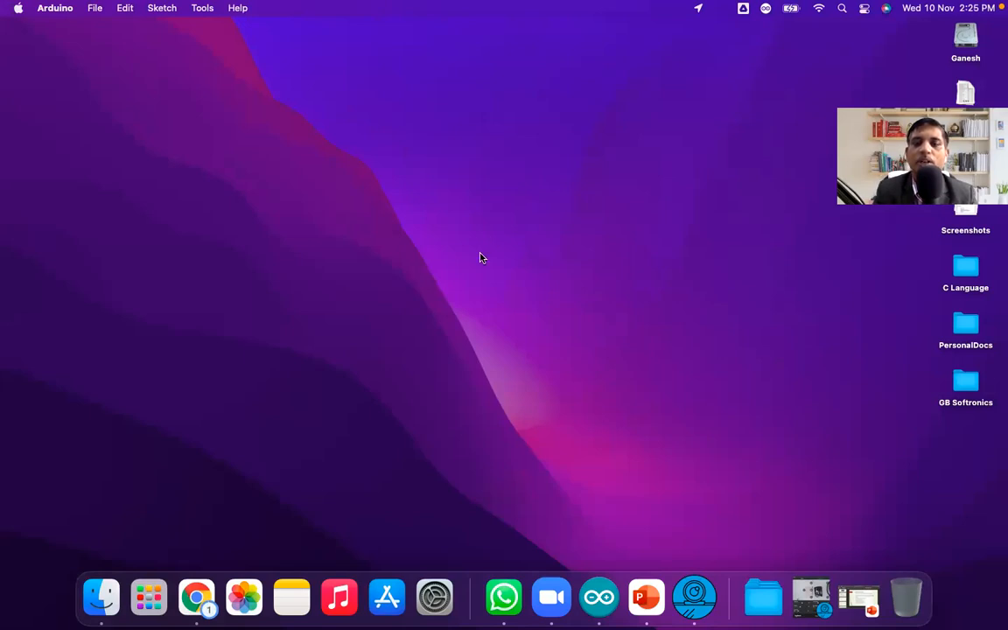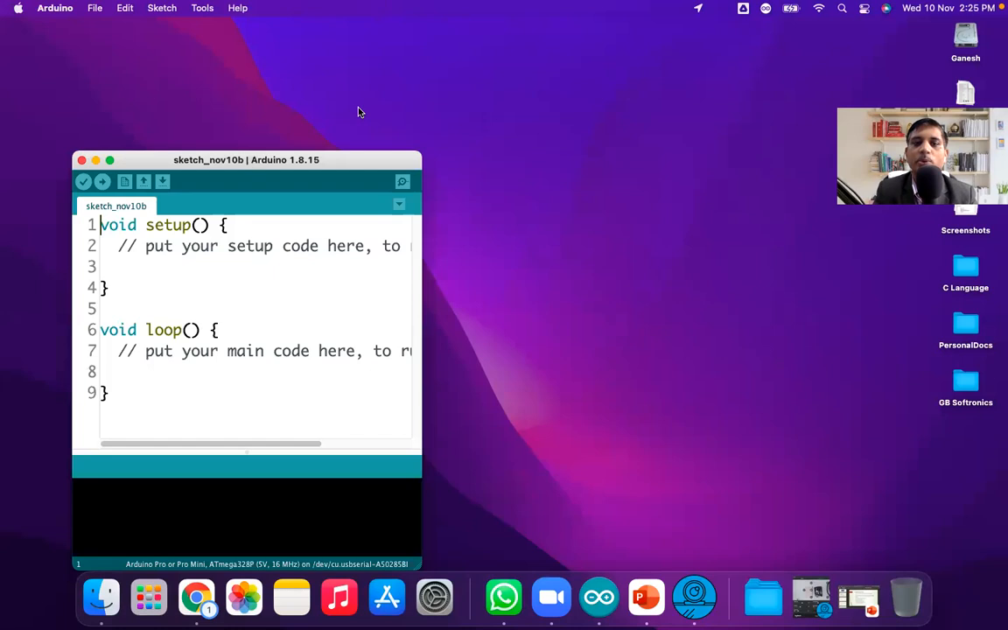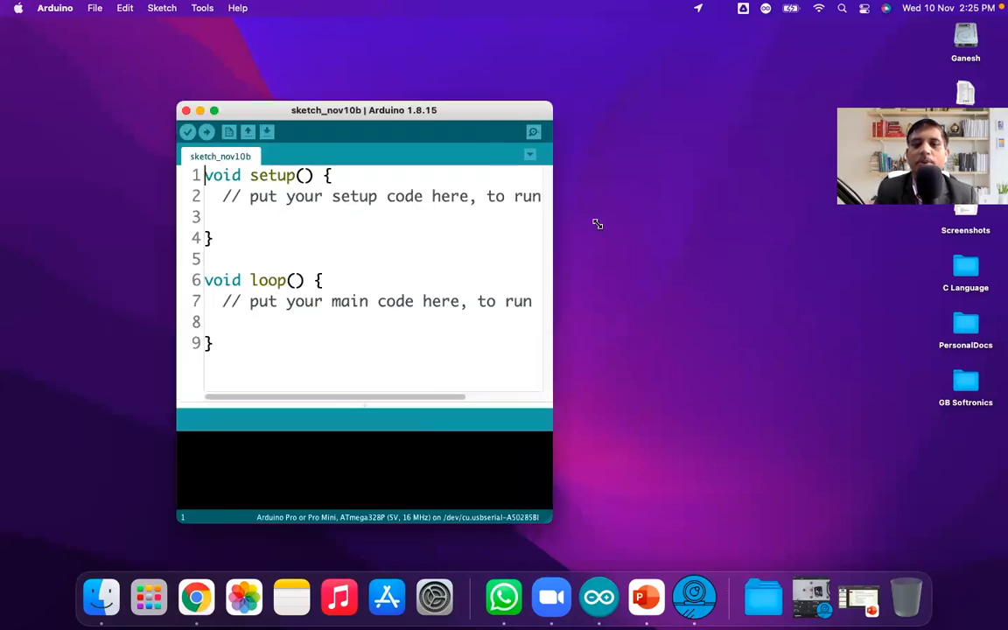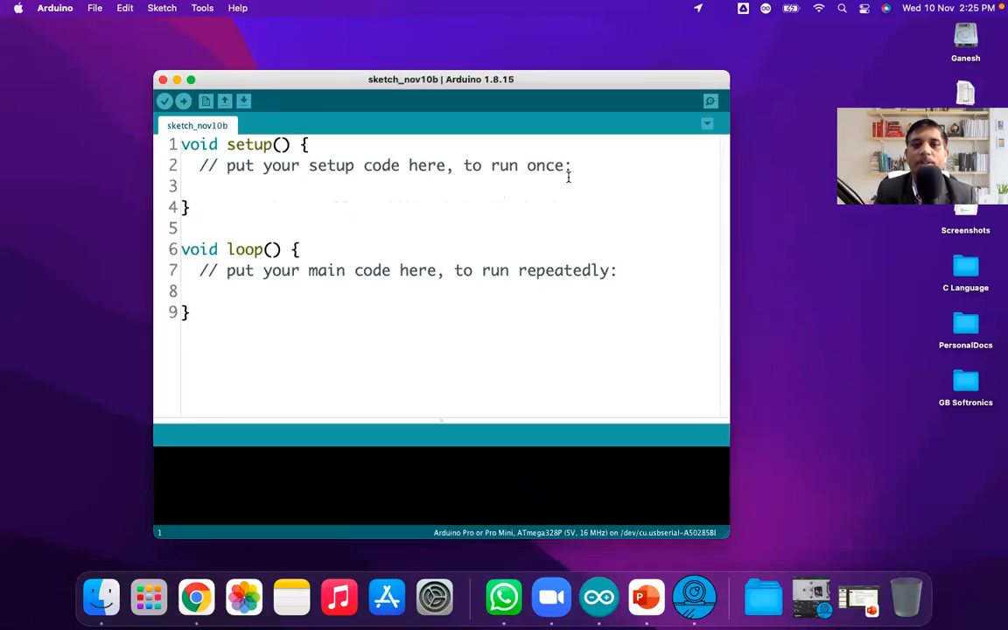When you click on the Arduino icon, this type of window will open. Actually, this is the same window that you get on Windows, Linux or Mac operating system. All have the same interface.